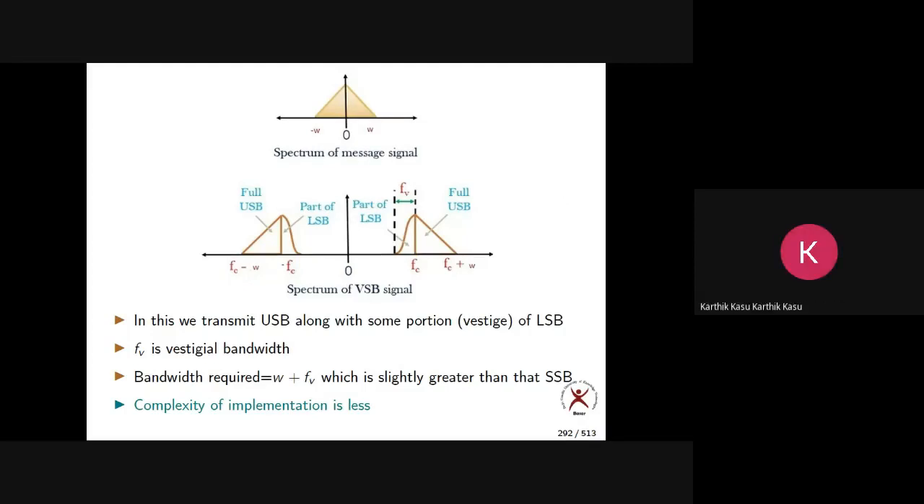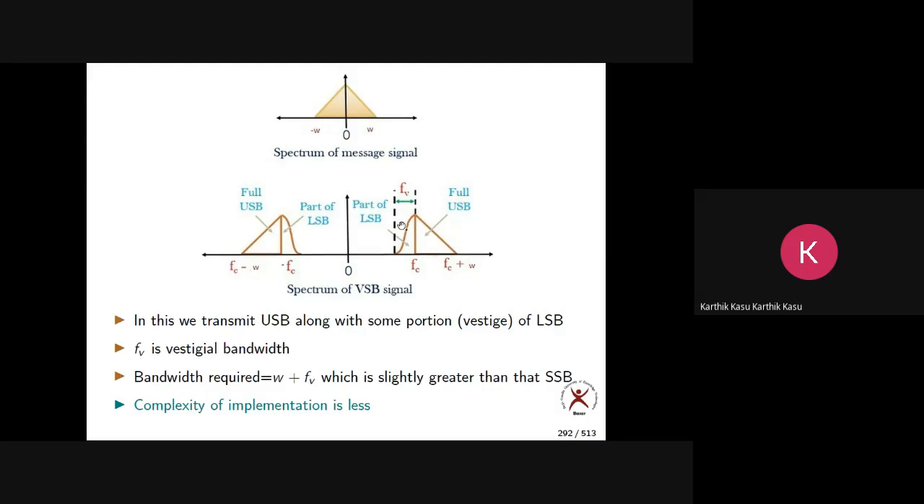You observe the spectrums. In SSB, you're transmitting only one sideband. In VSB, you're transmitting one sideband and a little bit of the other sideband. Obviously, we need some more power compared to SSB. Comparison should be done for all four techniques; I cannot just tell you this is more or that is more. You take the spectrum, you observe the differences, and you'll come to know.